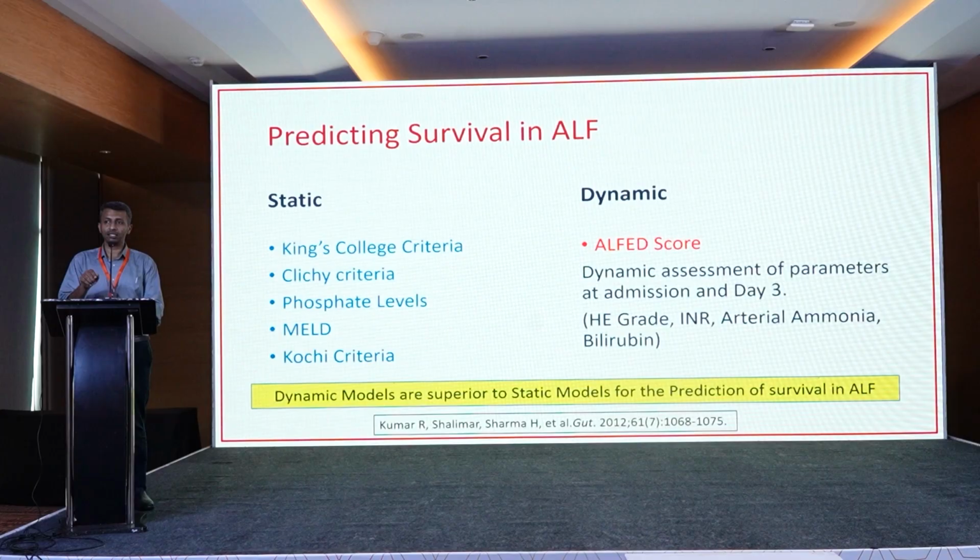Kochi criteria here is etiology specific and refers to rodenticidal hepatotoxicity alone. The ALFA score, in fact, is from AIIMS Delhi, and it's a dynamic assessment of parameters at admission and day 3, and different parameters are looked at. Here, I just want to highlight that dynamic models are definitely superior to static models for predicting survival in ALF, because we are not looking at one time point, we are looking at more than one time point, and we have a trend of how things are progressing.